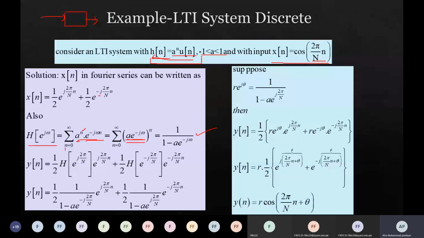So y of n is equal to 1 upon 2 h of e to the power j omega, times e to the power j omega n, since this frequency is matched, plus 1 upon 2 h of e to the power minus j omega, times e to the power minus j omega n, because the k value is minus here, right? If you compare with the original equation, ak h of jk omega naught e to the power jk2 pi by capital N times n.